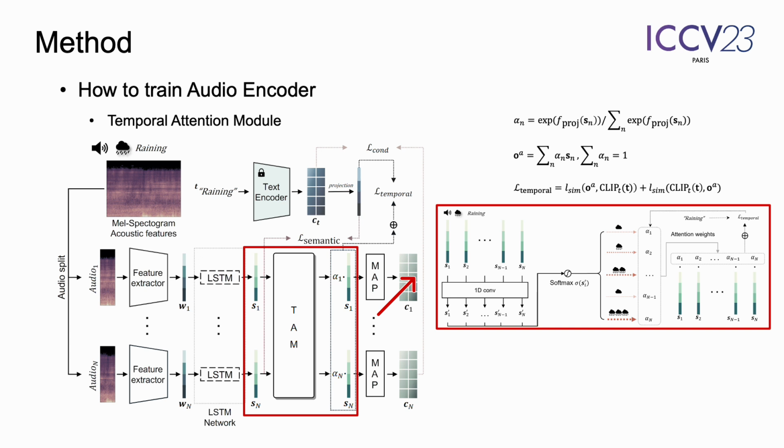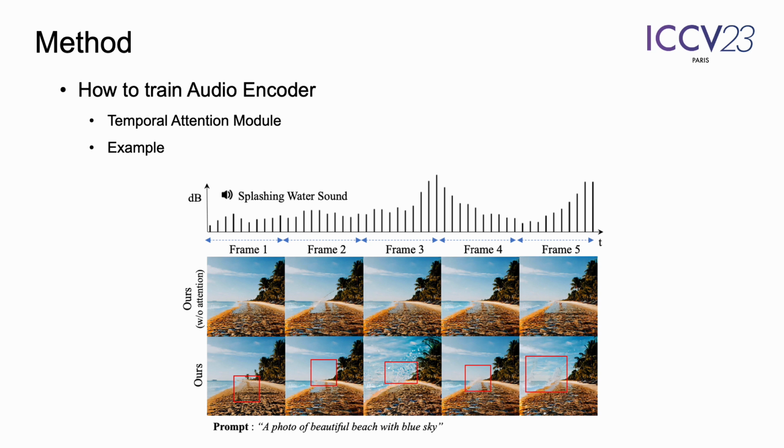We further use an attention-based module to encode temporal semantics from the audio inputs, as shown in the figure. The temporal attention module is denoted as TAM. We empirically observe that adding this module helps improve the quality of video frame generation. It is because the model becomes flexible to focus on more important temporal information, improving the model's representation power of the magnitude of audio sound.